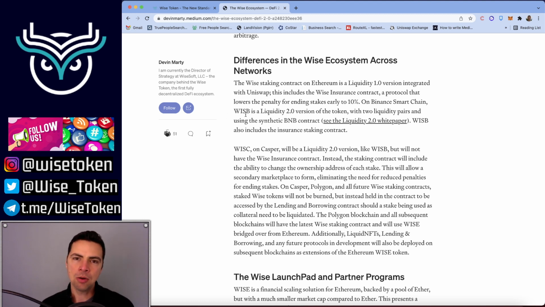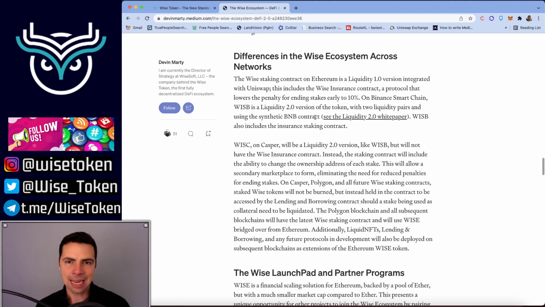On Binance Smart Chain, WiseB is a Liquidity 2.0 version of the token with 2 liquidity pairs. So if you're not familiar with that, please do read our Liquidity 2.0 white paper. That is also linked below. So that's different. It's an upgrade from the Ethereum 1.0 liquidity pair. WiseB also has an insurance staking contract.